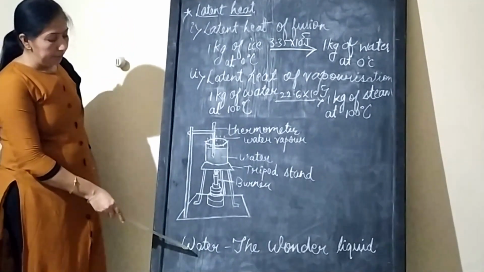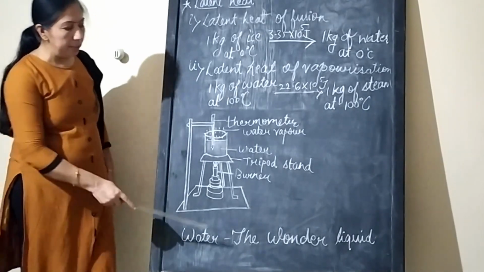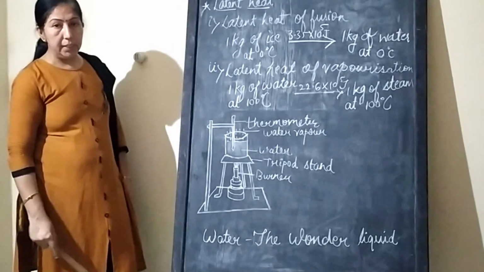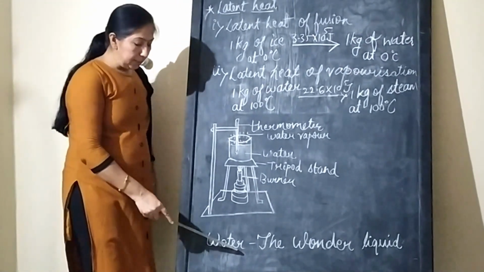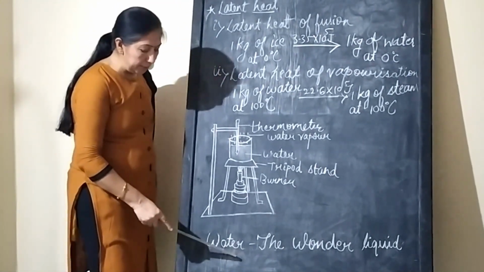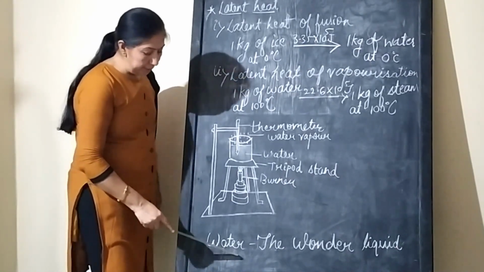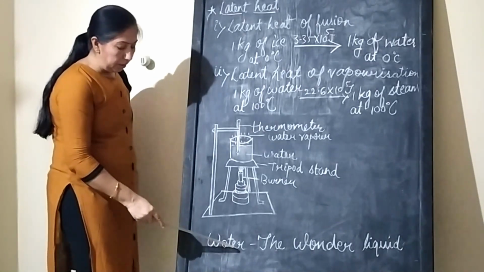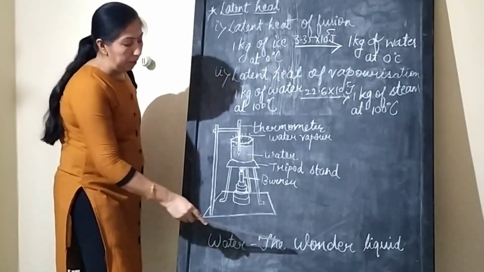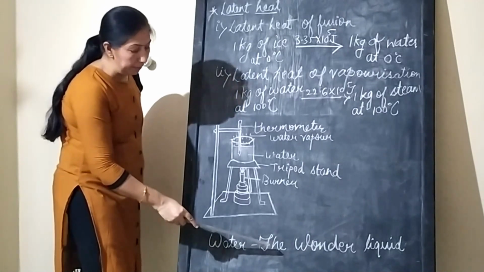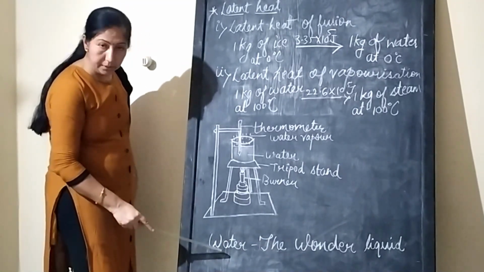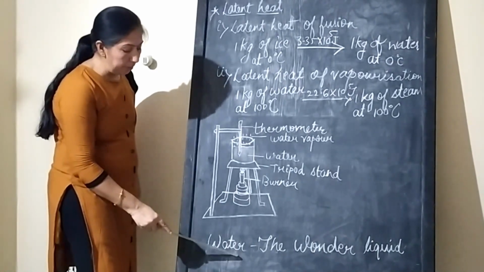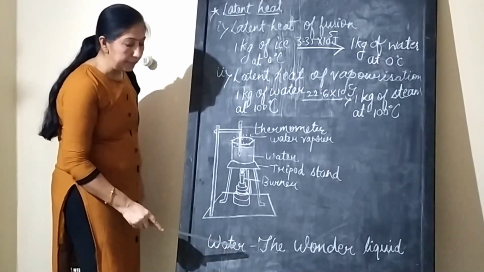Now let us see that water is called a wonder liquid. Water exists in all three states. Now, the thermal expansion of water as well as cooling: due to that, water gets expanded and its size increases. At 4 degrees Celsius, the expansion of water molecules becomes maximum.